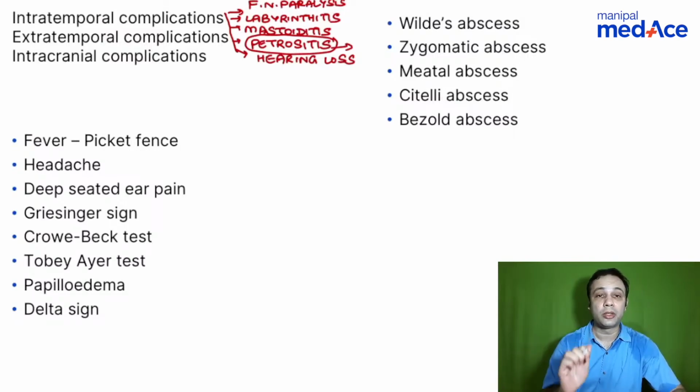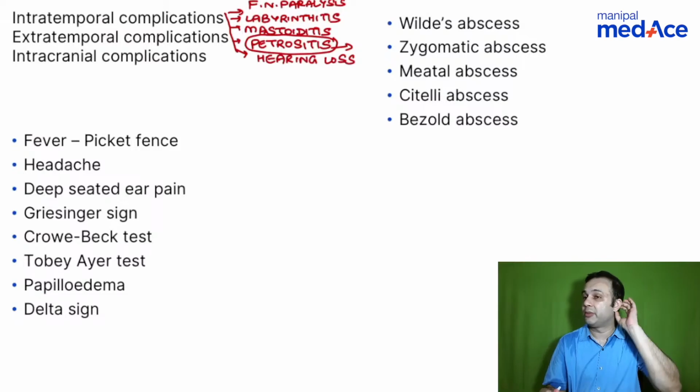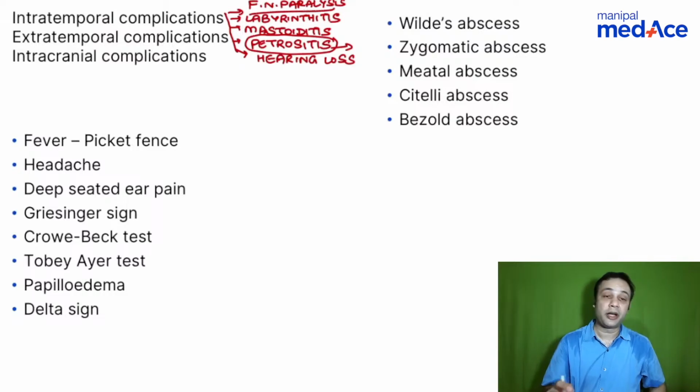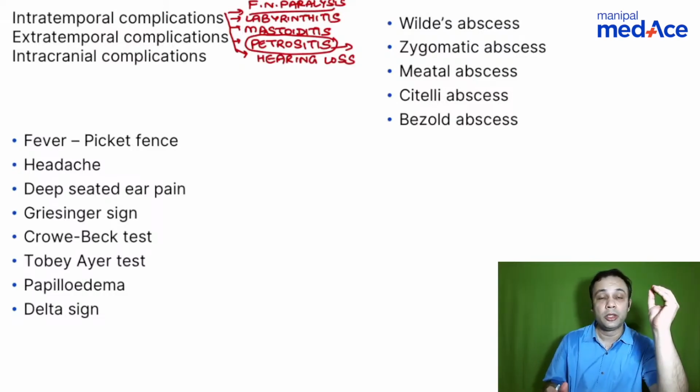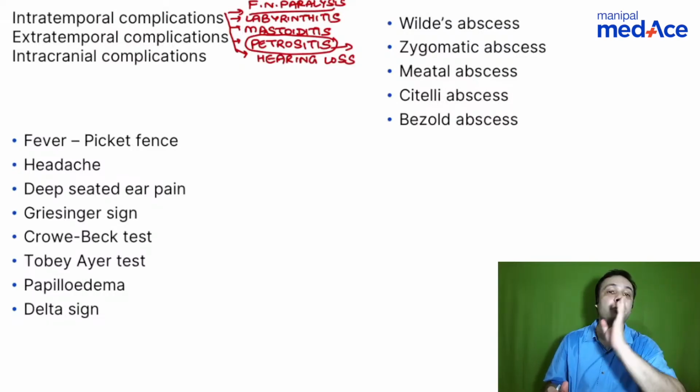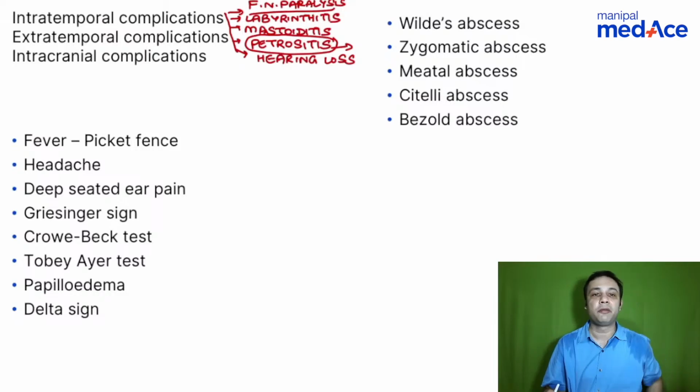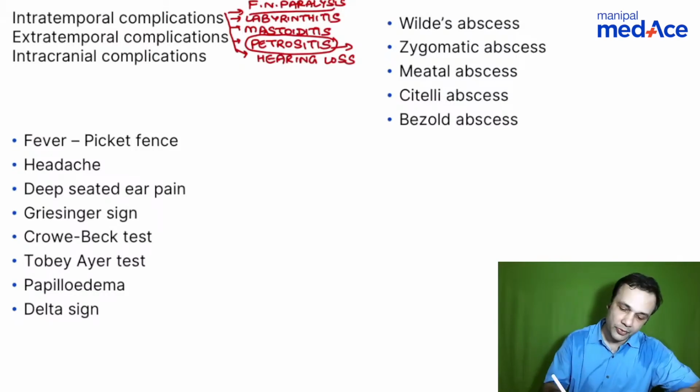So when you talk about labyrinthitis, you're looking at vertigo beyond 24 hours. Catch this point there. When you're looking at mastoiditis, they might give a 3-point tenderness positive. They might give a pinna being pushed forward along with swelling in the mastoid. So that will help you in diagnosis. Facial nerve paralysis, they might give you a clinical scenario with ear discharge and eventually an image with a patient having a lower motor neuron type of facial nerve paralysis. That is the way they can give you a question.